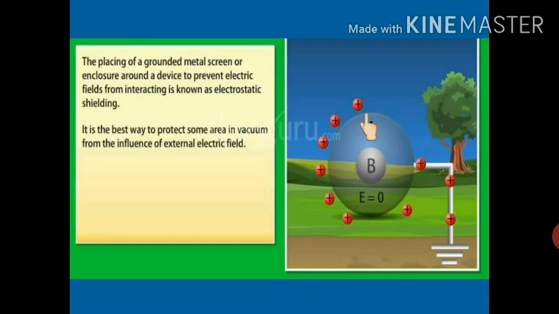The whole charge will be on the metallic screen, and if you connect this metallic screen with the ground, this charge will get neutralized, because electrons are there inside the earth. We know this thing. This is how we are preventing this device B from an external electric field, and this is known as electrostatic shielding. So that's why it is written over here: it is the best way to protect some area in vacuum from the influence of external electric field.